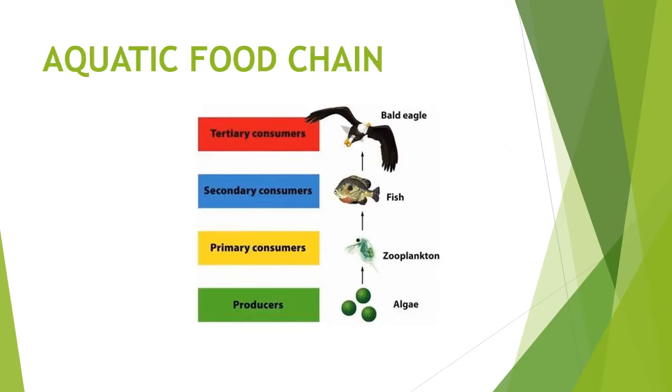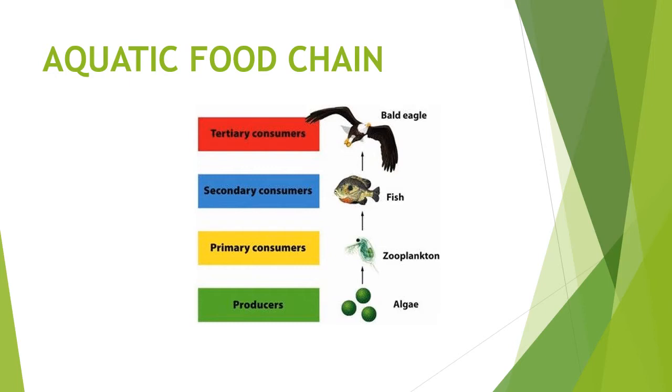Next is aquatic food chain, means water food chain, starting from algae. Another may be the phytoplankton, followed by zooplankton, then fish and eagle. It may be another fish-eating bird. So we are having the food chain starting from the algae, followed by zooplankton, fish and eagle.